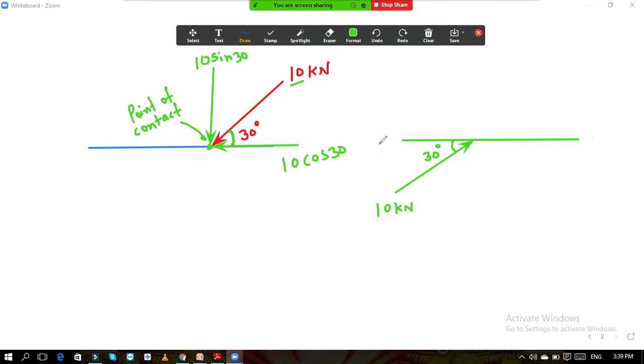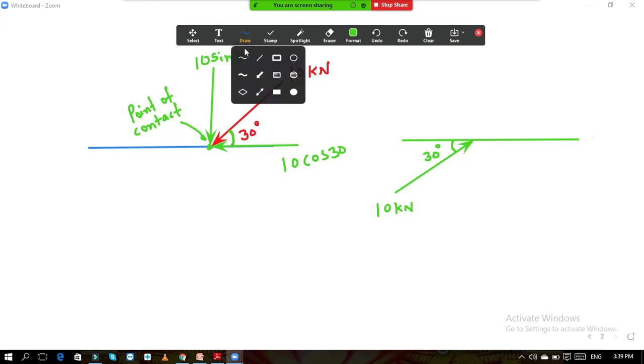One more care you should always take while resolving the forces. The angle for which you are resolving the force should be an acute angle. That angle must be less than 90 degree. That care you should always take while resolving the forces.